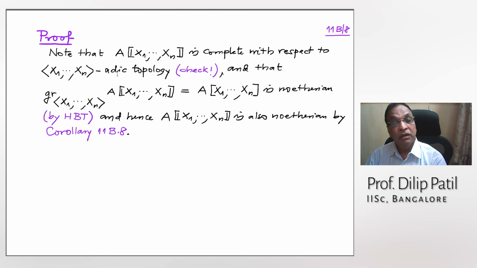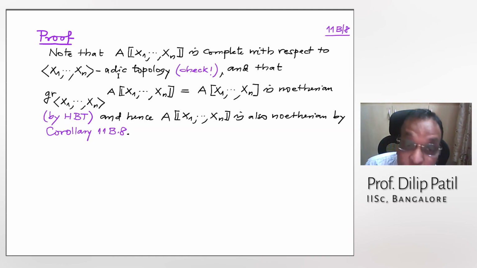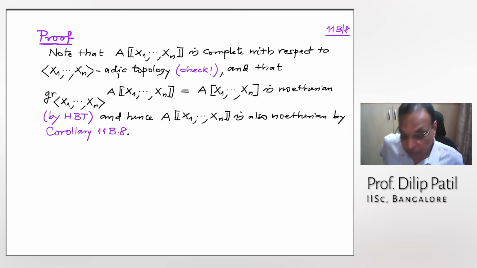This we have checked in one of the assignments, I don't know which, the lecture 11, 10, 9th. We would have checked that this is complete by taking those jets and so on, and checking that Cauchy sequences are convergent. So it's complete, and the associated graded ring is a polynomial ring. And A is Noetherian, so the polynomial ring in finitely many variables is also Noetherian by the Hilbert basis theorem, and therefore by the earlier corollary, the power series ring over an arbitrary Noetherian ring is Noetherian.